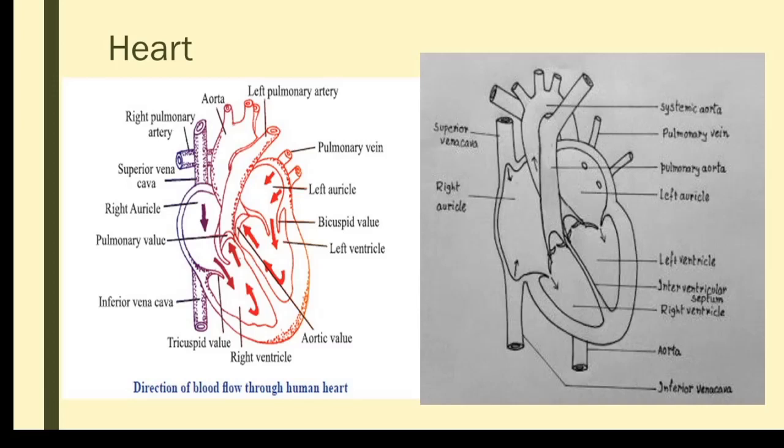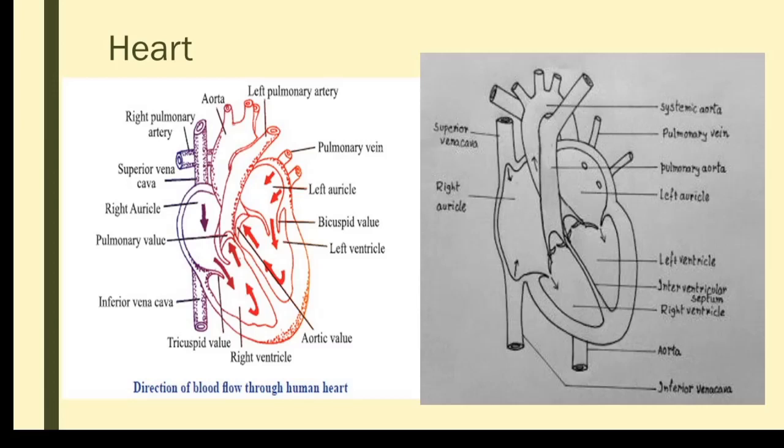In the same way, from the right ventricle as well as from the left ventricle, a blood vessel arises. From the right ventricle, the blood vessel carries impure blood, so it has to reach up to the lungs.